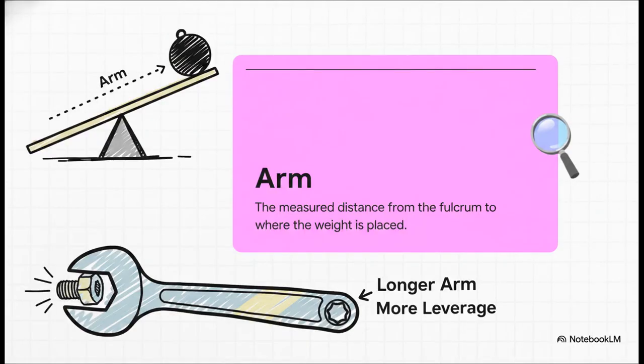Now, the arm is simply the measured distance from that balance point. And the absolutely crucial physics concept you need to grasp here is that a weight on a longer arm has way more leverage. It's exactly like using a longer wrench to turn a really stubborn bolt, right? The further out you grab that wrench, the more twisting force you're going to apply.